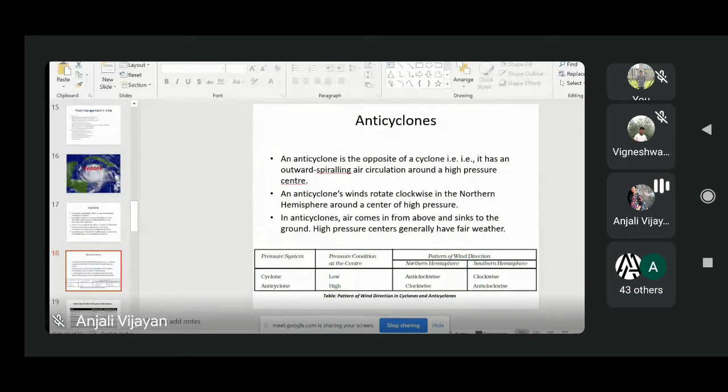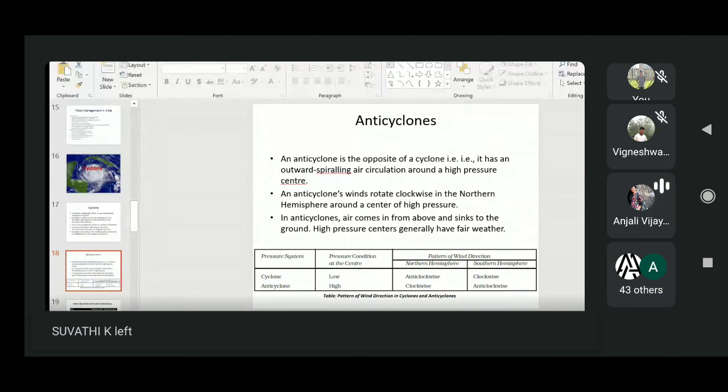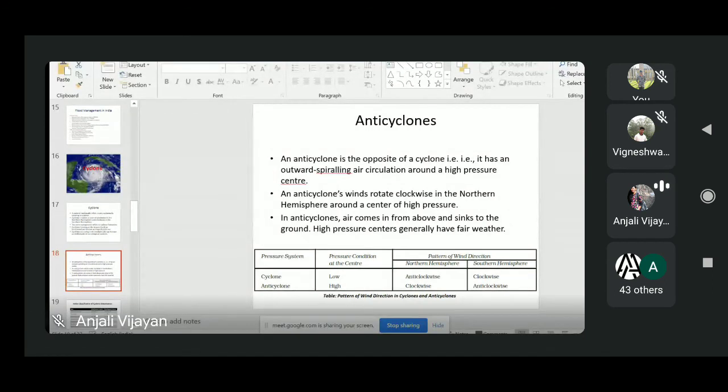Also, the wind direction is opposite: in an anticyclone, the wind moves clockwise in the northern hemisphere and anti-clockwise in the southern hemisphere. So that's the difference between cyclone and anticyclone.